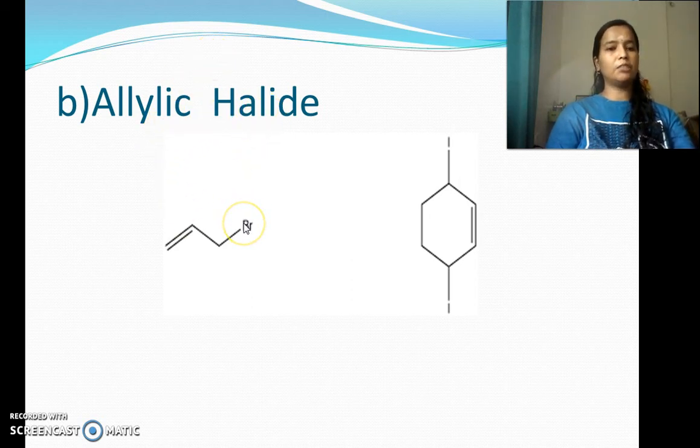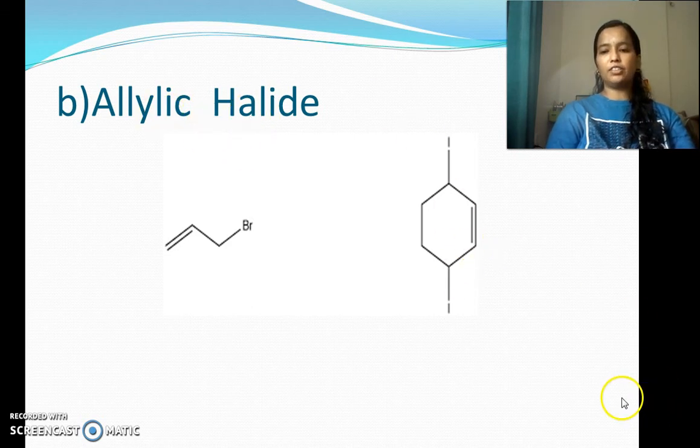That is, the halogen atom is attached to an sp3 hybridized carbon atom, which is again attached to a carbon atom which is sp2 hybridized. Then it is known as allylic halide. Here in this example also you can see iodine. Here it is attached to a carbon atom which is sp3 hybridized. This is again attached to a carbon atom which has sp2 hybridization. Here also you can see a double bond, so this carbon atom will be sp2 hybridized. Such halides are known as allylic halides.